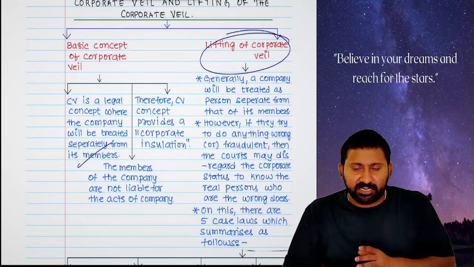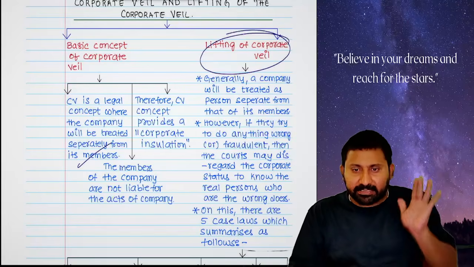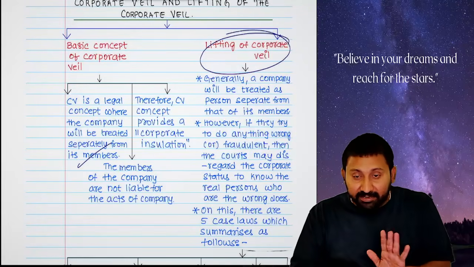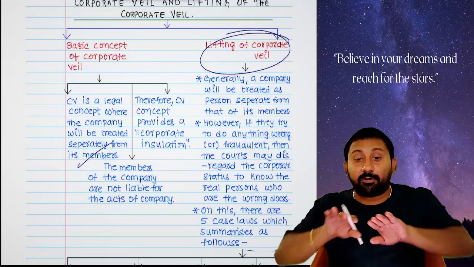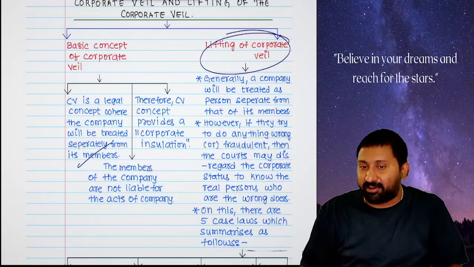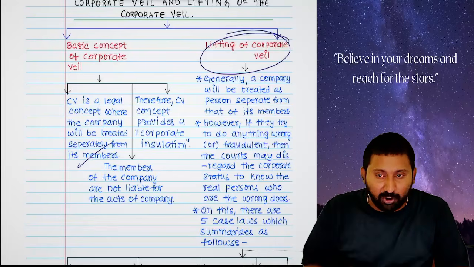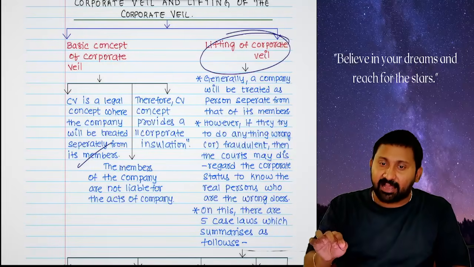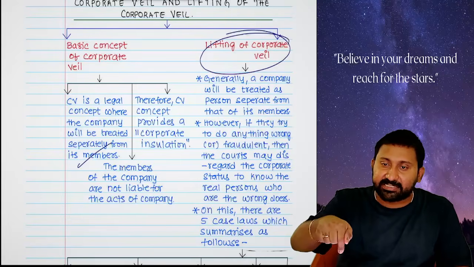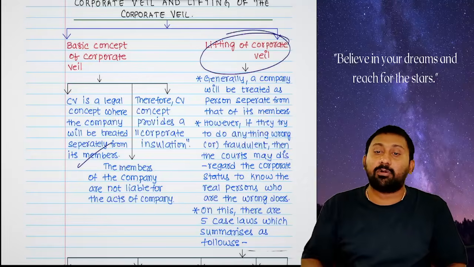Car is an artificial person. Car met with an accident, means car hit a person, that person died. Car will not be kept in jail, driver will be kept in jail, because we wanted to lift the corporate veil. If car is going well, car only will be in records. If wrong is done, driver will be in records, because car cannot do anything on its own. Same, company is a car, drivers and members are sitting inside. If everything is going well, company gets the credit. If wrong is done, company cannot do the wrong, you will become liable.